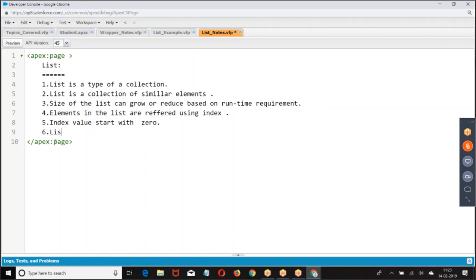List maintains insertion order. List accepts duplicate values.